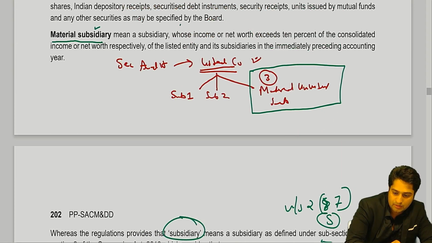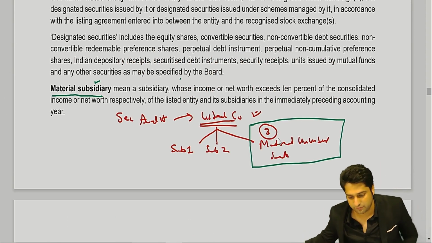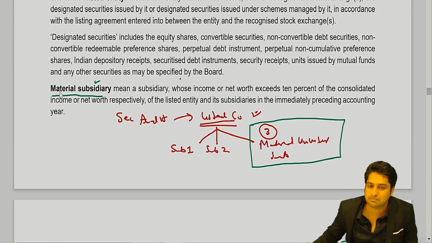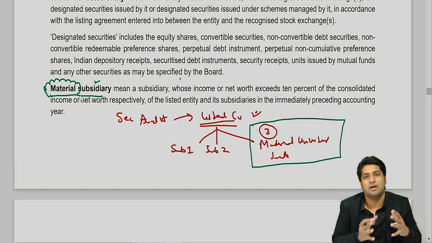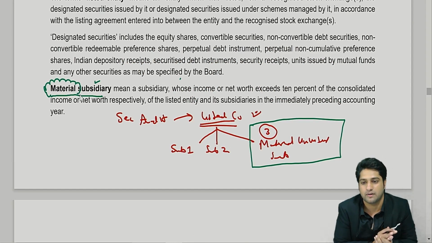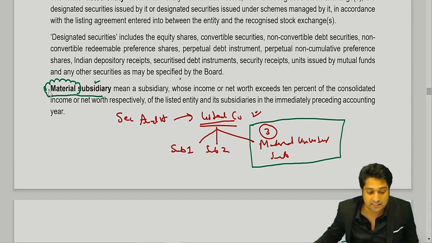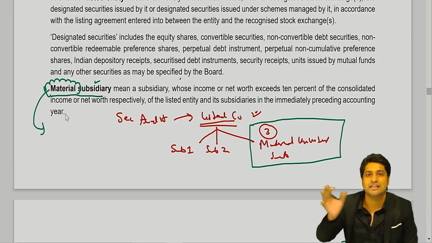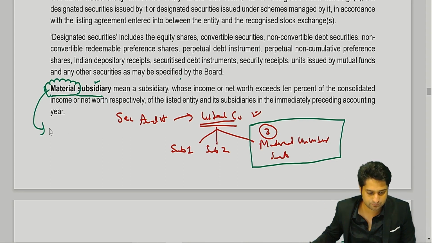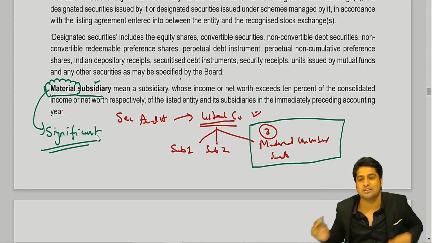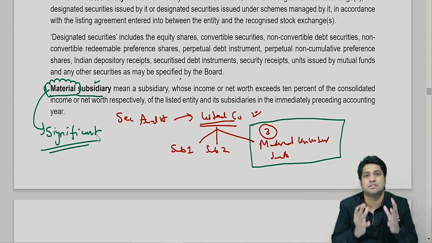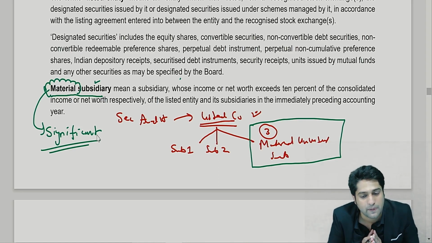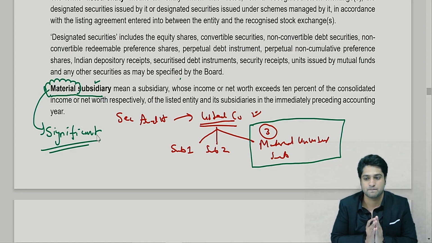So coming here again, we know it's a subsidiary for sure, and they're saying it's a material subsidiary. When I say material, it means important or non-important? Significant or non-significant? Significant. So they're saying it's a significant subsidiary, means वो subsidiary important होगी, कुछ अच्छा खासा कमा रही होगी. Yes or no?